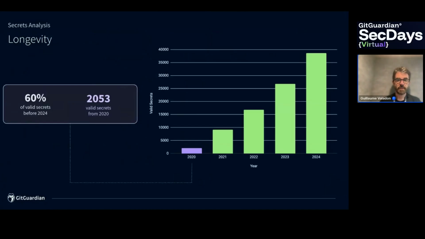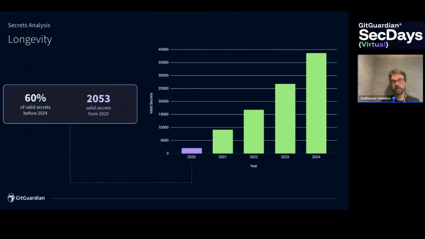Finally, the lifetime of secrets. For me, that's the most important result. Here you can see that we detected a bit more than 35,000 secrets leaked in 2024 that were still valid at the end of 2024. The other big result is that 60% of the valid secrets that we detected were leaked before 2024. So in 2020, 2021, 2022, and 2023.